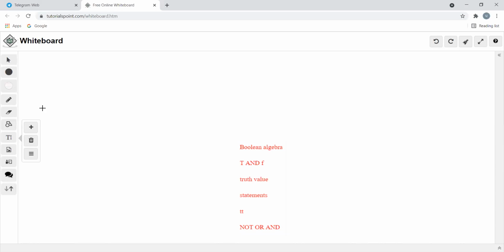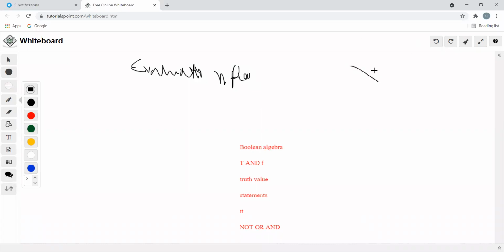In tomorrow's class we'll have the evaluation of Boolean expressions. What do you mean by Boolean expressions? For example, f is equal to x plus y. The operands and operator frame the expression.